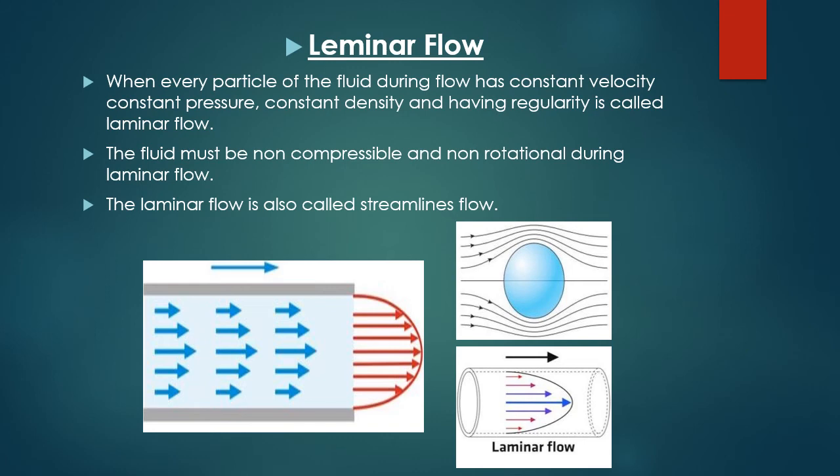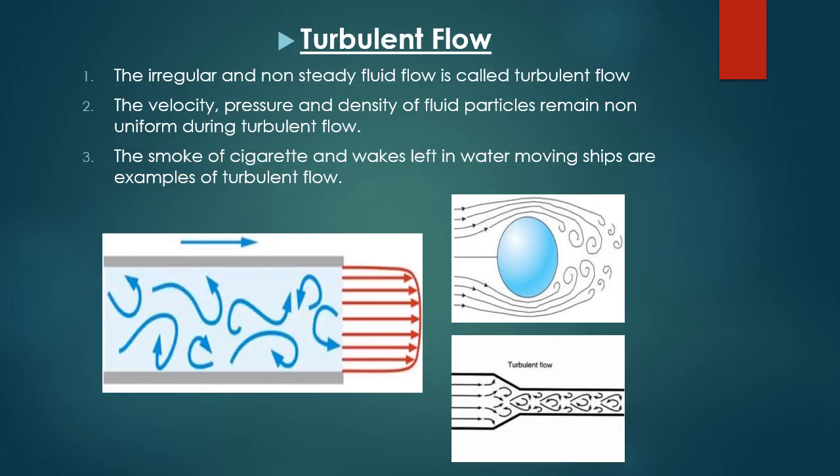The streamlines never cross each other, so the fluid here must be non-compressible and non-rotational. This behavior is shown below in the pictures, as you can see in the picture on the left side as well as on the right-hand side. No lines are crossing each other, and the particles have constant speed, velocity and density. The overall layers are in linear motion.